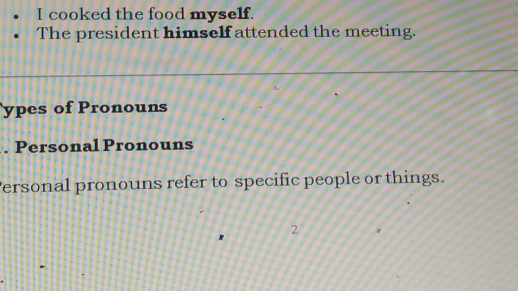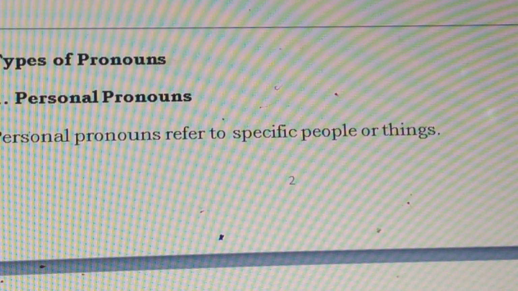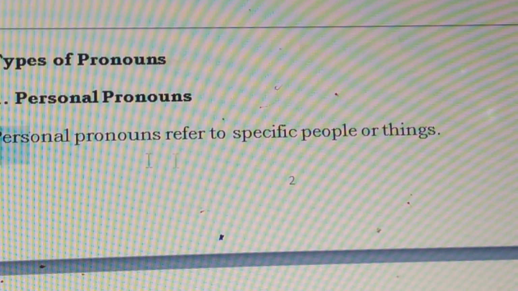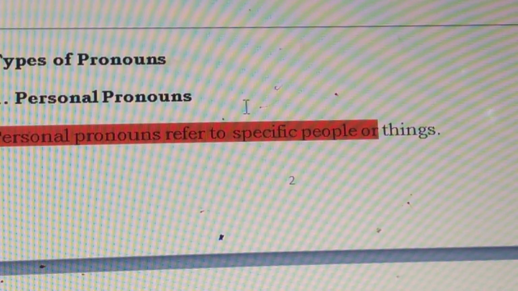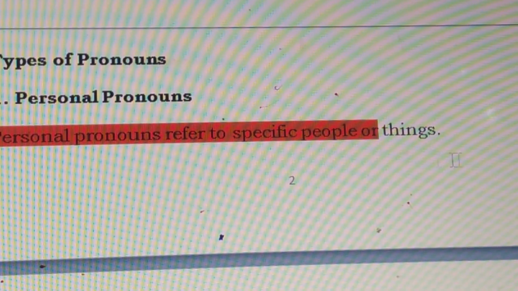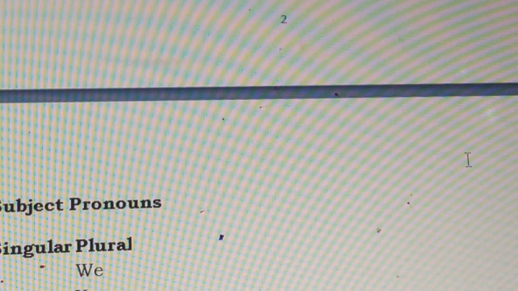The other thing is we should focus on types of pronouns. The first type is personal pronouns. Personal pronouns refer to specific people or things. Specifically, we know that person. For example, here are the singular and plural forms. The singular is I, the plural is we.